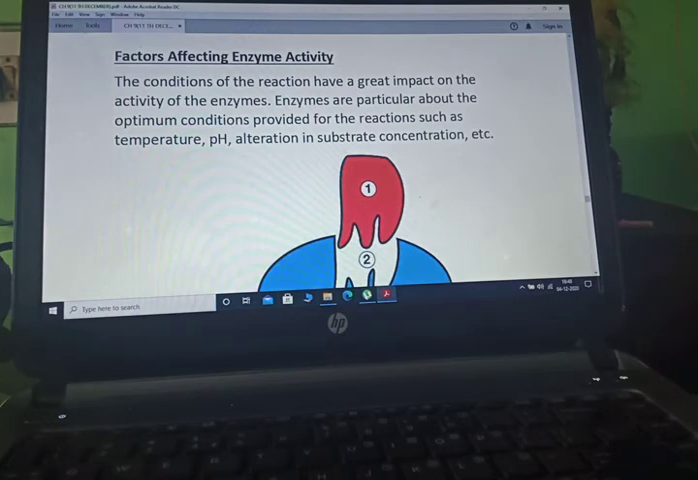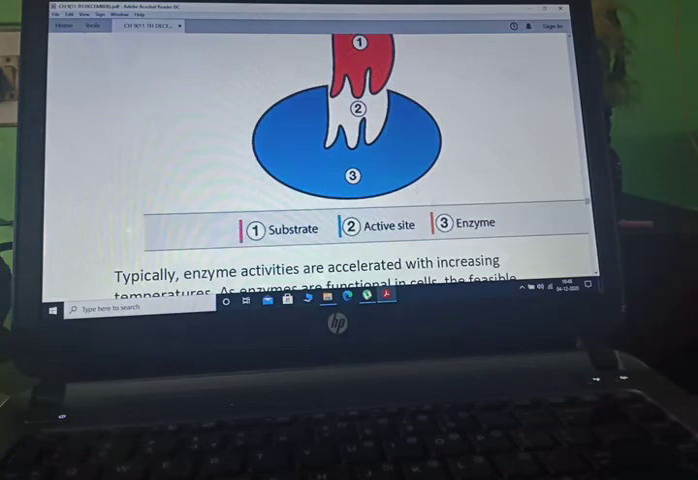The conditions of the reaction have a great impact on the activity of the enzyme. Enzymes are particular about the optimum conditions provided for the reaction, such as temperature, pH, alterations in substrate concentration, etc.